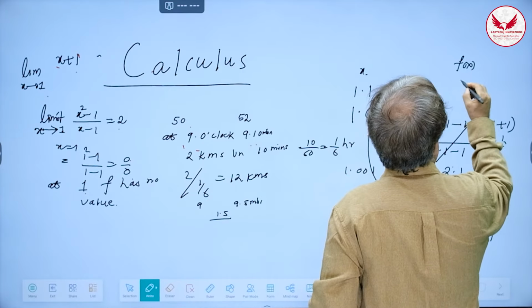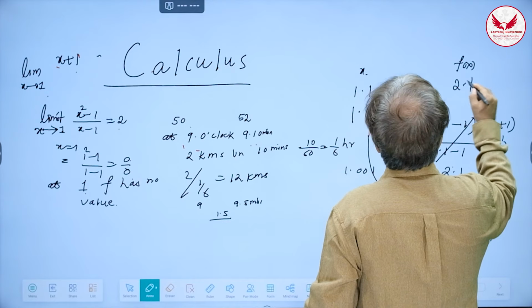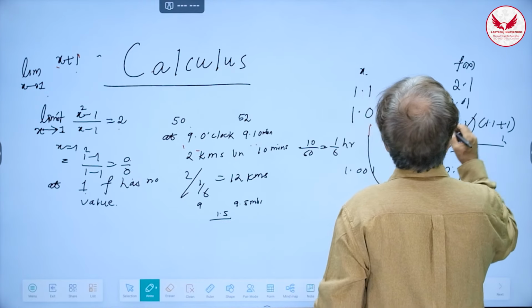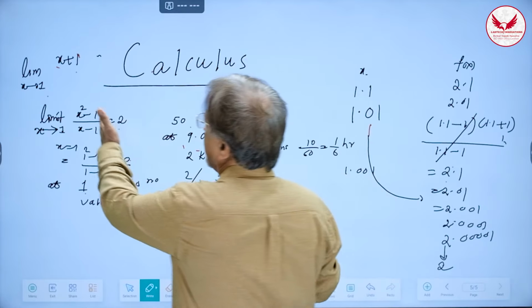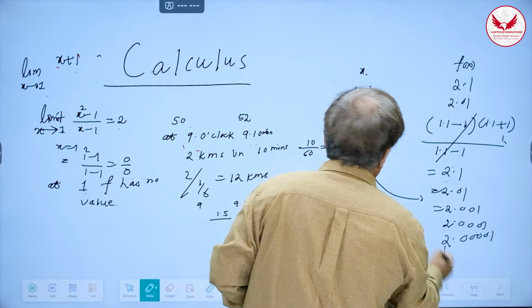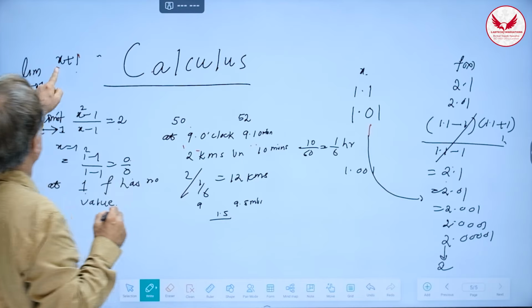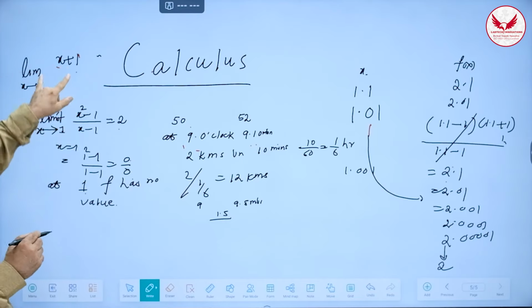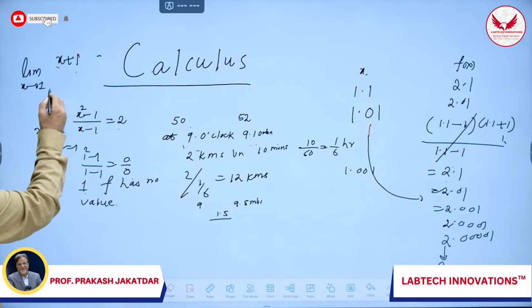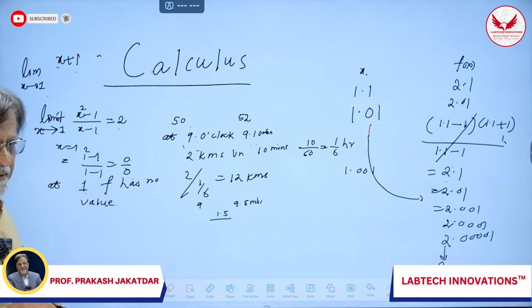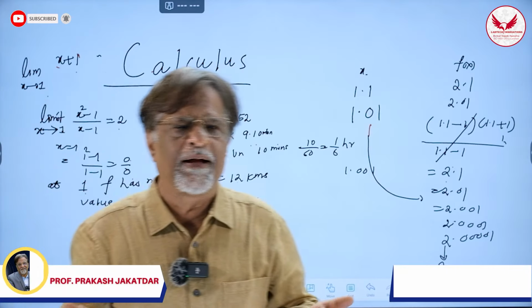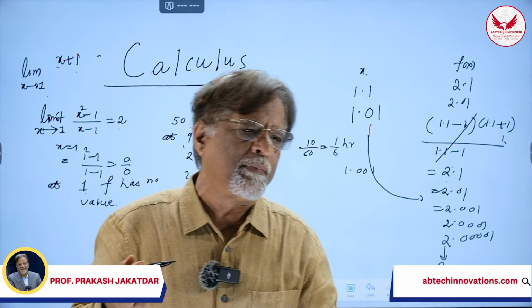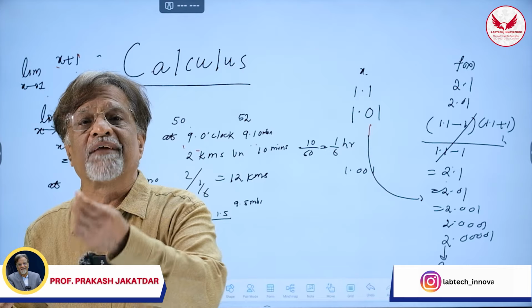Now, when x is 1.01, this will be 2.01. Like that. So in the same way, this number is approaching what? 2. But at 1, also it has got a value, that is also 2. So in this case, the predicted value and actual value matches. Okay. So sometimes the predicted value matches with actual value. Sometimes prediction has nothing to do with actual value. Actual value may not exist, but limit always exists.